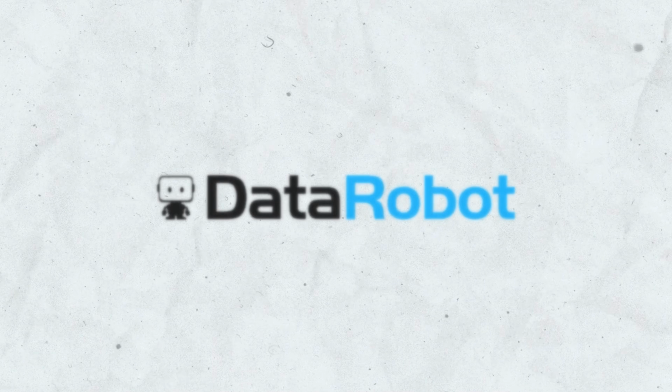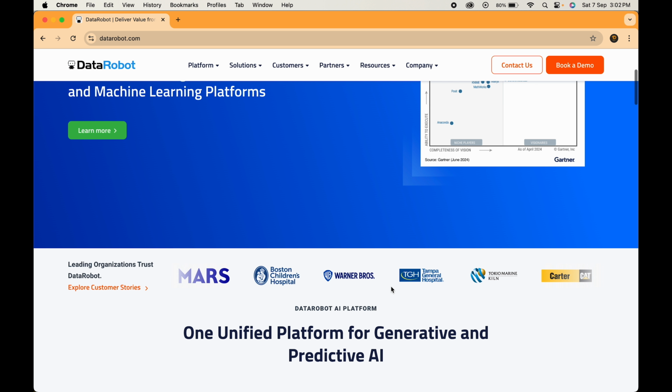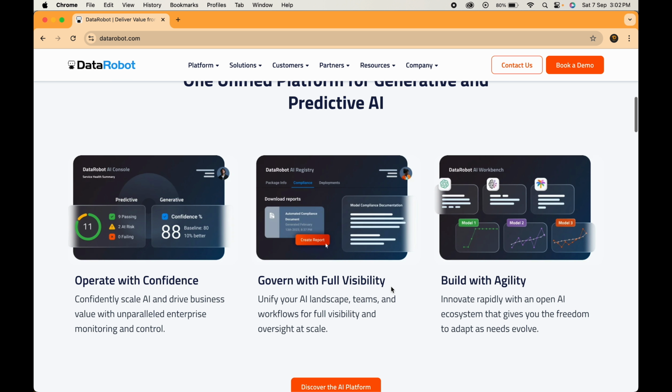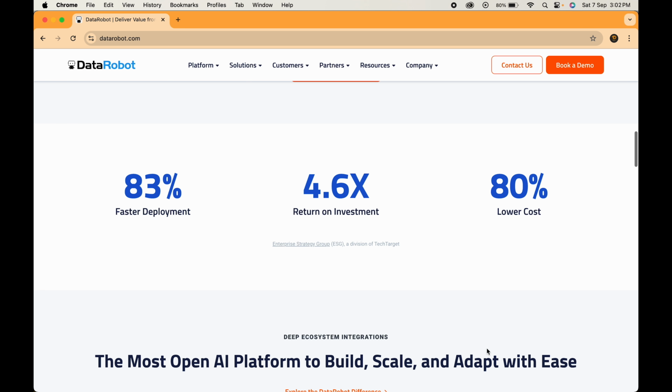Next, we have Data Robot. It simplifies machine learning with automated AI model creation, perfect for beginners and experts. Data Robot brings all your generative and predictive workflows together into one powerful platform.